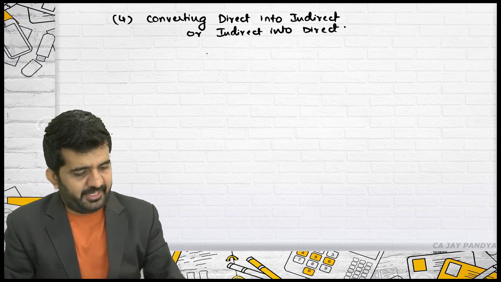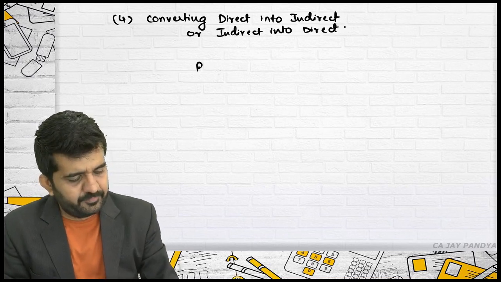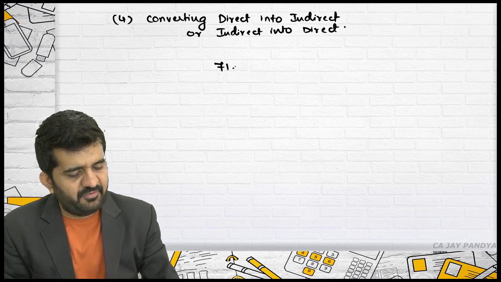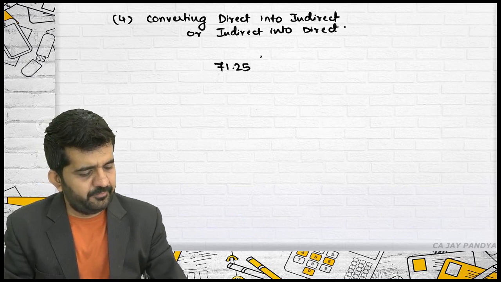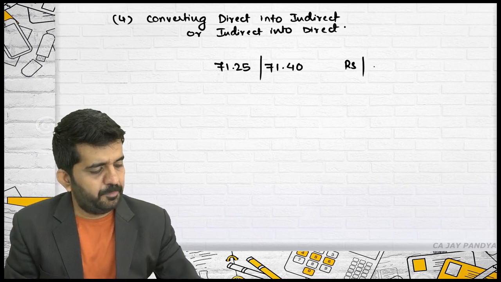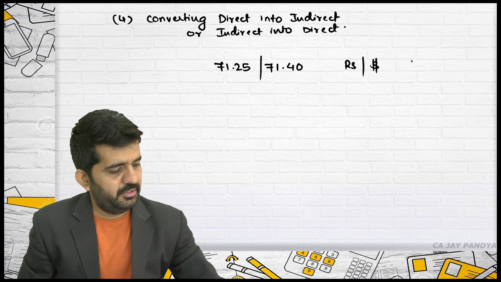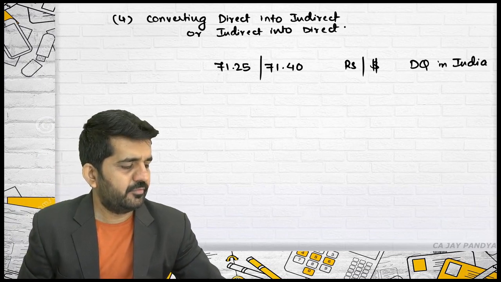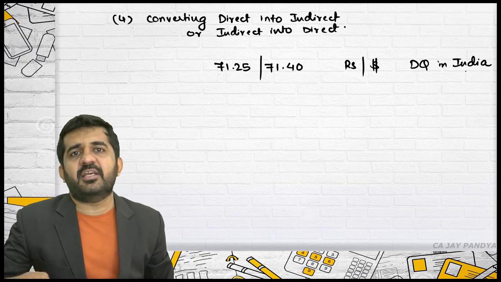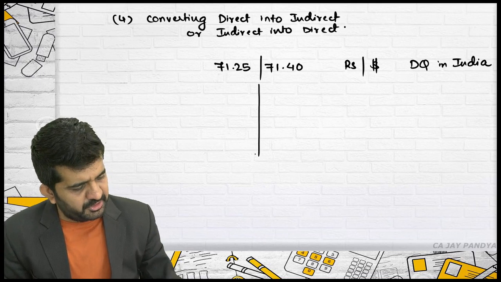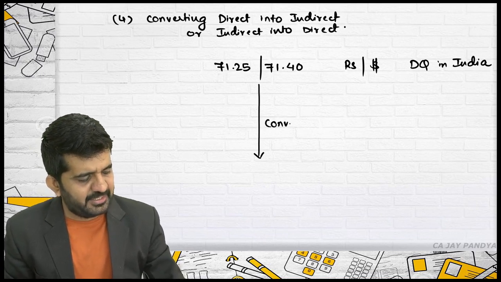Let me take one rate. Say rate is 71.25 / 71.40 rupees per dollar. This is direct quote in India. For some reason, I want indirect quote in India. Can I convert this into indirect quote? Yes.